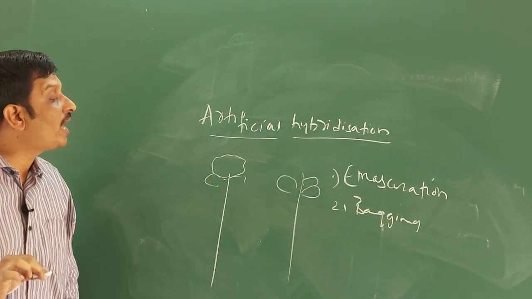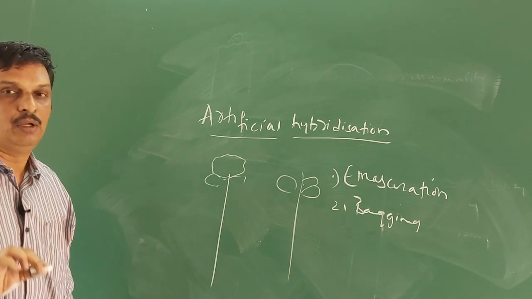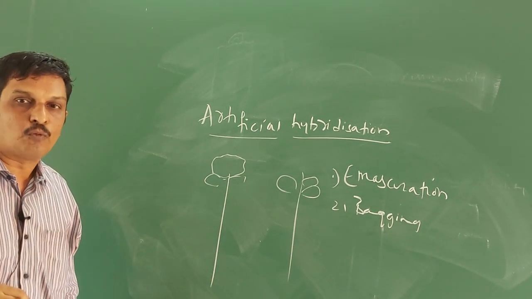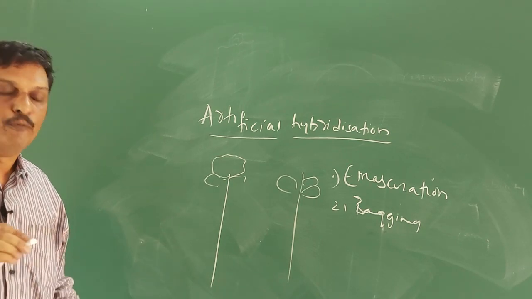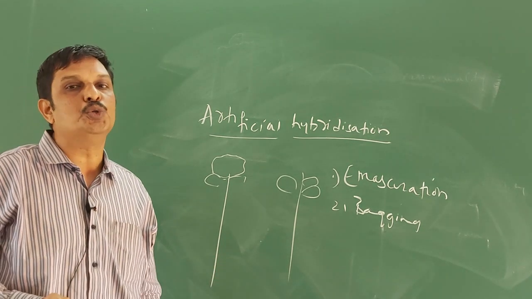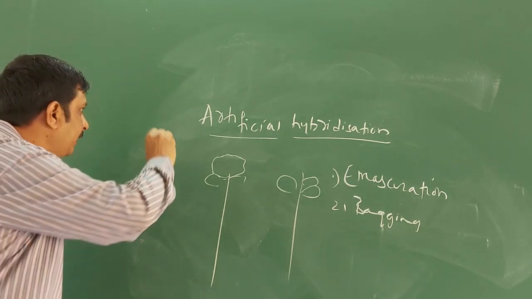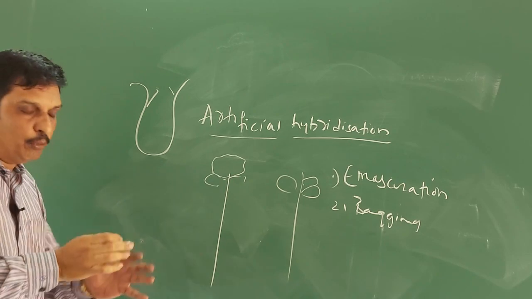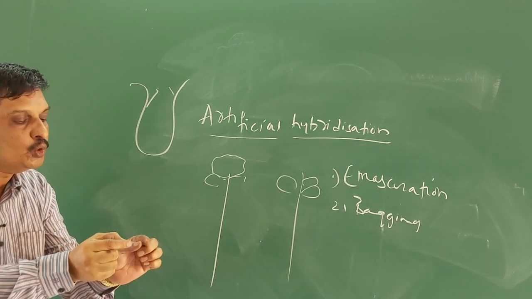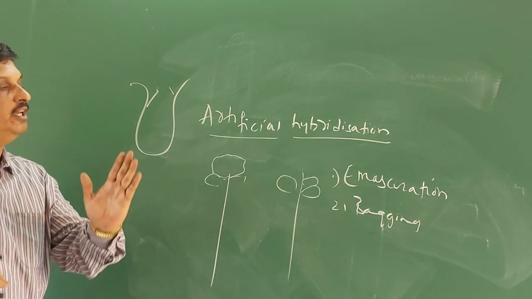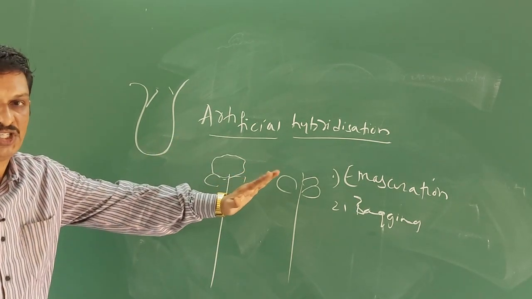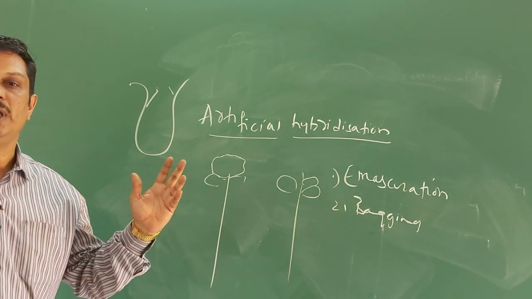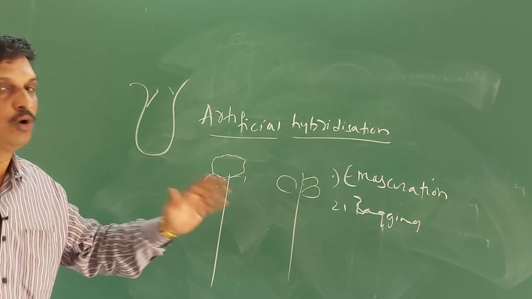Then what exactly do you mean by emasculation? Emasculation refers to the removal of anthers from a bisexual flower bud before the anthers dehisce, by using a pair of forceps. That is, anthers from the bisexual flower bud are removed before the anthers dehisce using a pair of forceps. So this we call emasculation. Then what is the significance of emasculation? Obviously, emasculation prevents self-pollination.